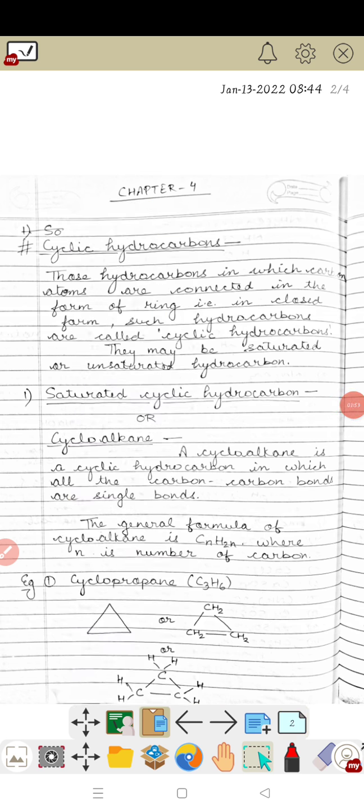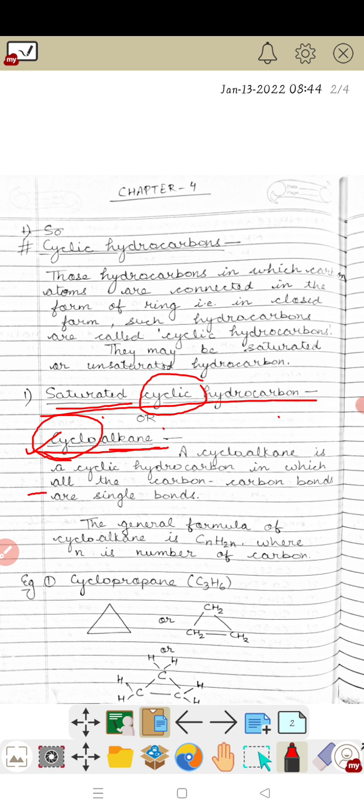In saturated cyclic hydrocarbons, a cycloalkane is also called a saturated cyclic hydrocarbon. Cyclic becomes cyclo, and saturated like alkane, so a saturated cyclic hydrocarbon is also called cycloalkane. A cycloalkane is a cyclic hydrocarbon in which all the carbon-carbon bonds are single bonds, and the general formula of cycloalkane is CnH2n.